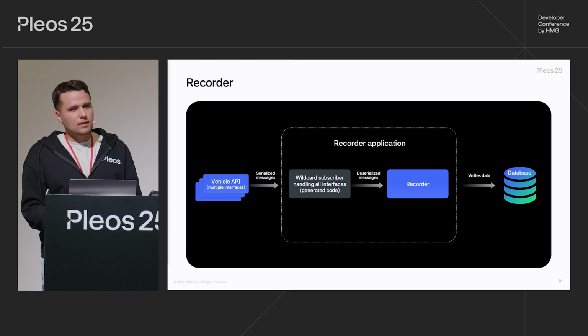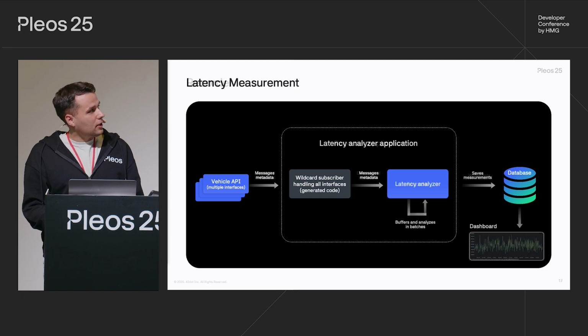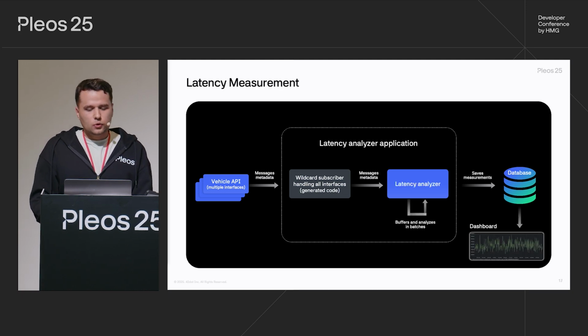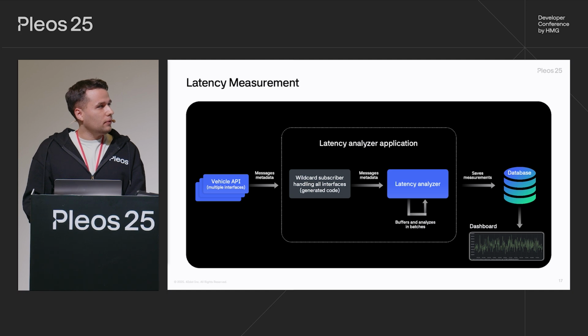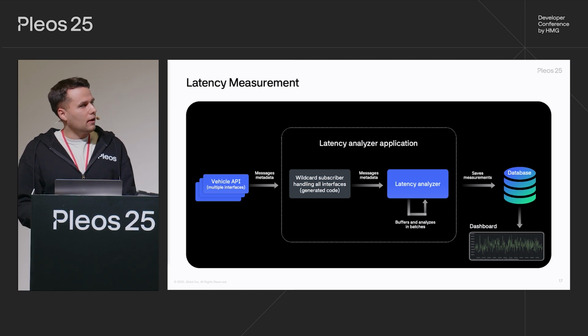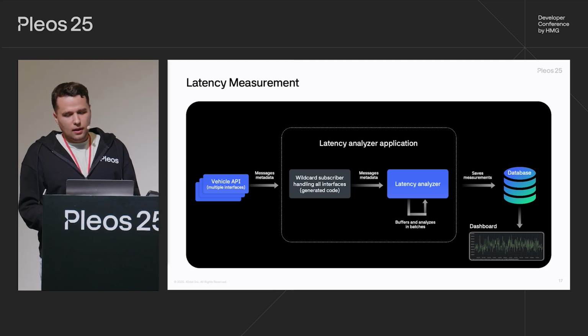Particularly for analyzing latencies, we have a special distribution of the recorder, the latency analyzer application. It works in a similar way to the recorder. It collects data from all available vehicle API communication endpoints.